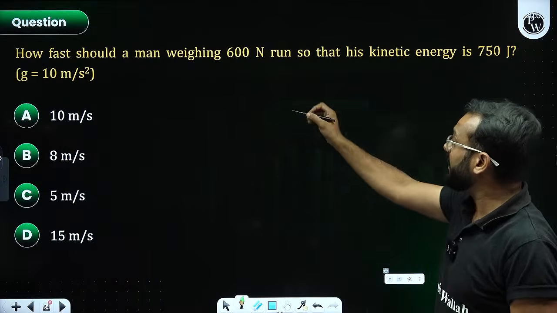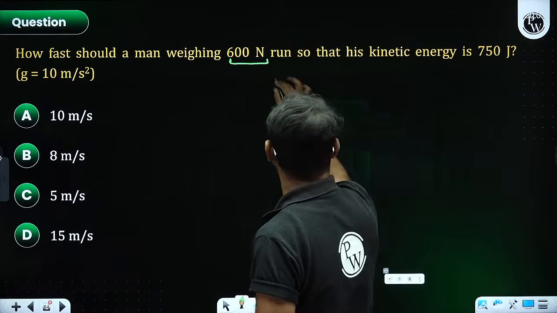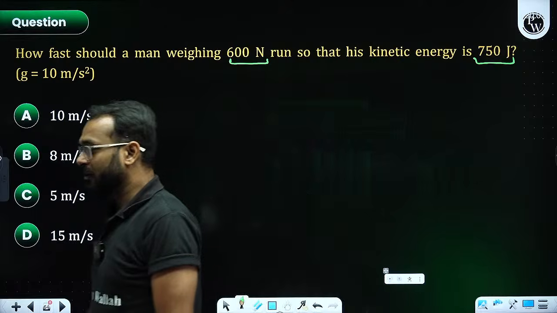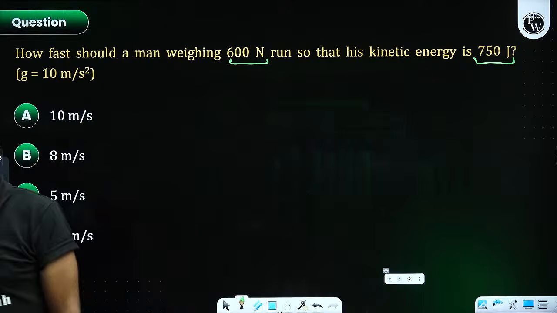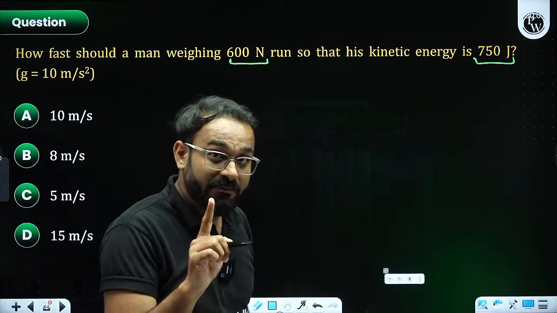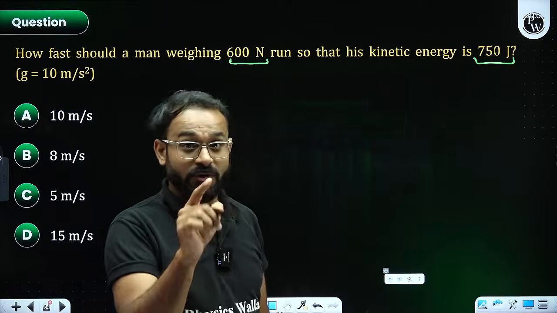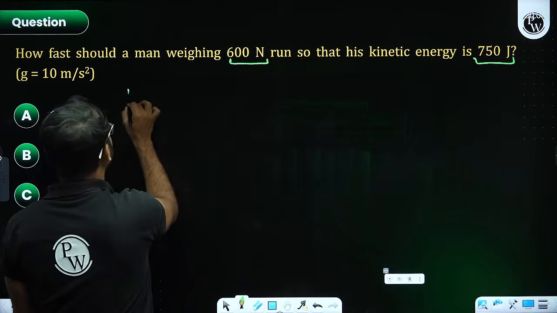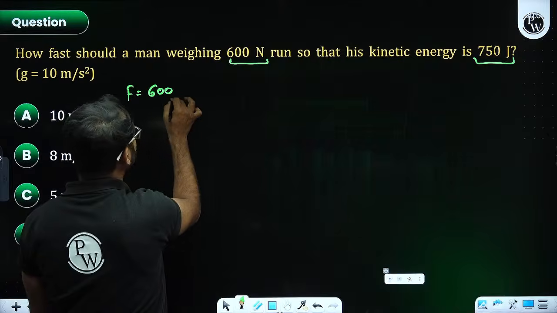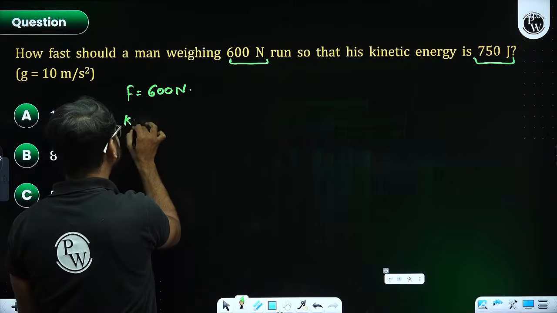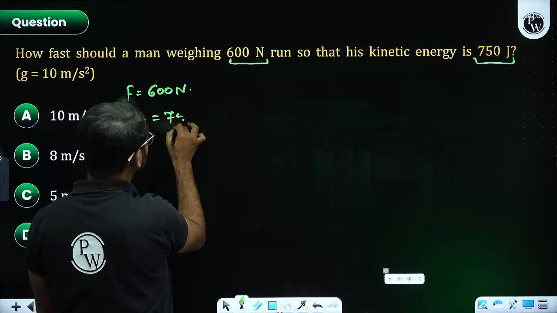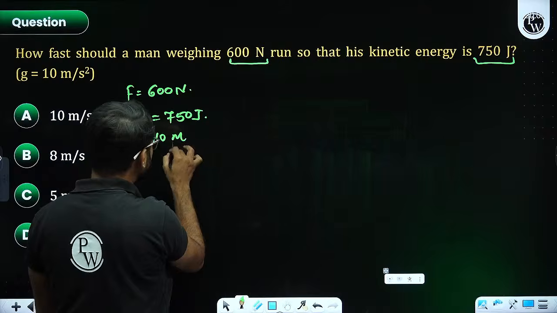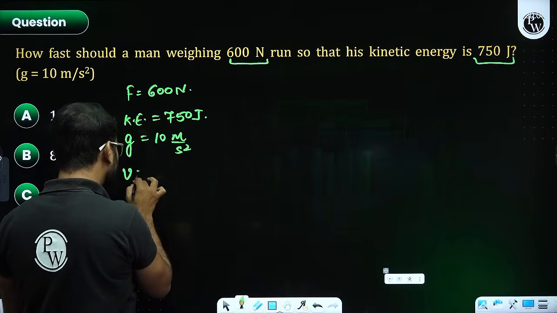How fast should a man weighing 600 Newton run so that the kinetic energy is 750 joule? Now in this question, they are not providing mass. They have given the weight of the object. That means what is being provided? Sir, the force is given, that is 600 Newton, and kinetic energy is given, that is 750 joule. And the value of g is given as 10 meter per second square. And we need to find velocity.